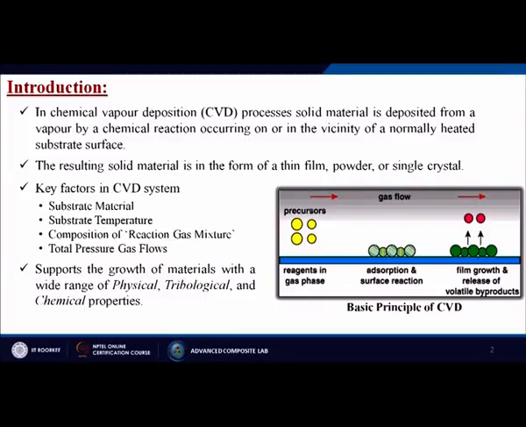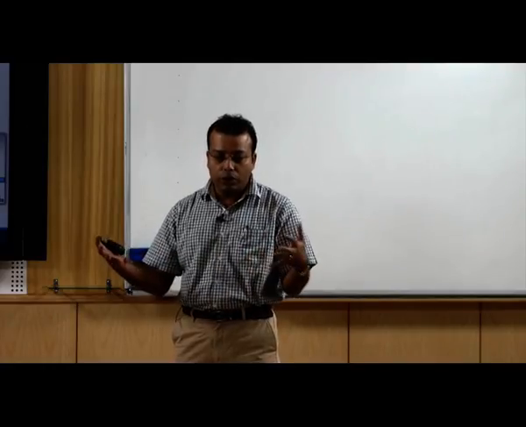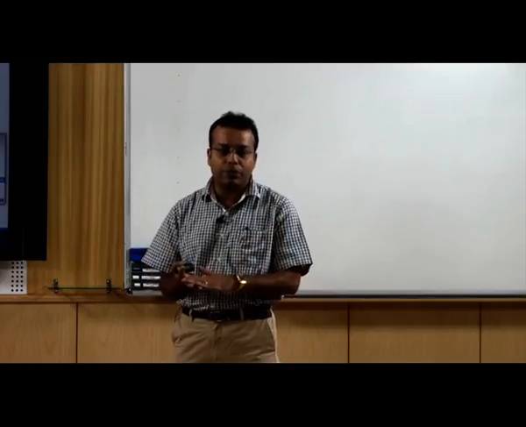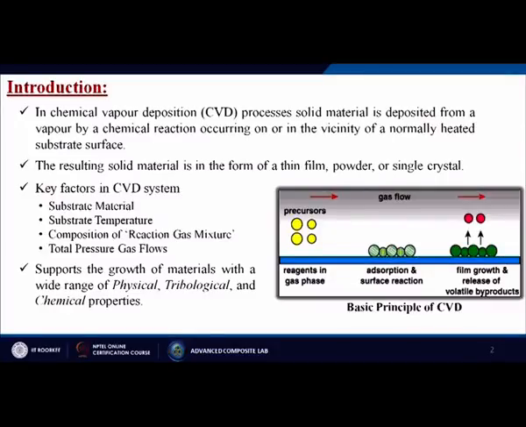Next one is the composition of the reaction gas mixture. What type of gas am I going to use? I can take a single gas or multiple gases, so that they can mix together and form new materials, and those materials can react with the substrate and do the coatings. And the last one is the total pressure and gas flows. This supports the growth of materials with a wide range of physical, tribological and chemical properties. So by doing this CVD process we can change these properties of the material itself.